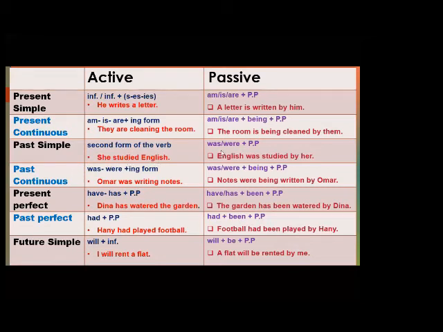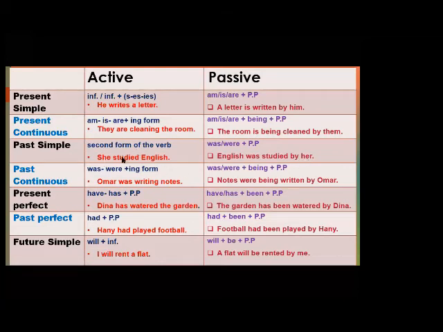What about the passive voice? The second form of the verb, the past simple, will use am or is or are? No, in the past simple, am or is or are will be was and were. So in the present simple, verb to be: am or is or are. In the past simple, verb to be will be was and were, and the past participle of the main verb in the sentence. So here I start with English, and at the end, by her.